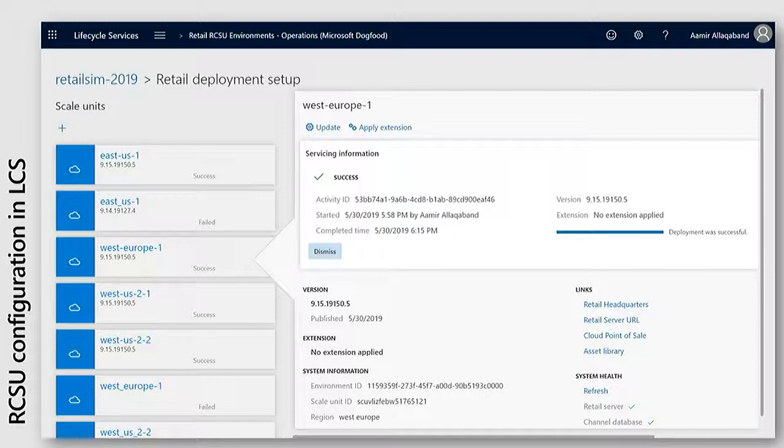So in the Lifecycle Services portal, we've added a dedicated page for cloud scale units. And on the dedicated page, you're able to see multiple cloud scale units listed here on the left-hand menu. And then you see the details of each cloud scale unit on the right-hand menu. I've selected the West Europe cloud scale unit, but you can imagine in a single environment, you might have 3, 4, 5, 7, 10, even more cloud scale units, depending on the customer need at that point.